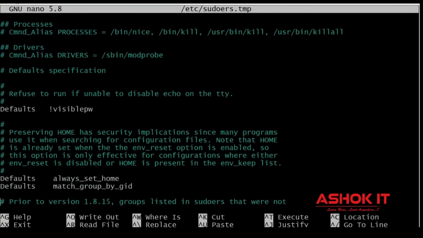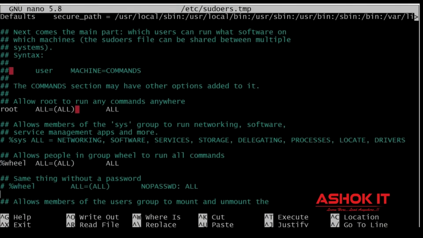Go down. Here, the root user is available. Just below the root user, I'm going to configure our user also. Our user name is Ashok IT. Whatever privileges are available for the root user, all those privileges I am giving to the Ashok IT user also. That means I am making Ashok IT a sudo user by using the sudoers file.